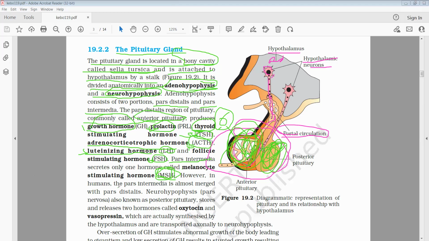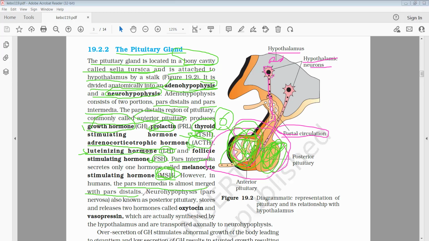In humans, the pars intermedia is almost merged with the pars distalis. Means there is no separate portion of the pars intermedia in the pituitary gland. It is merged, means it is attached to the pars distalis part.